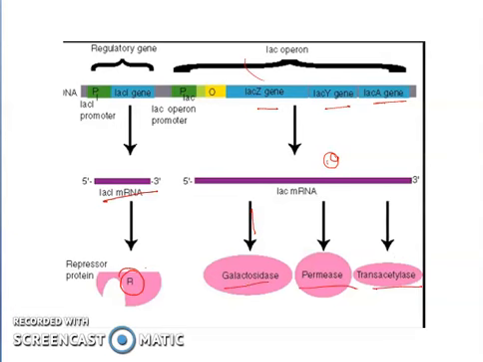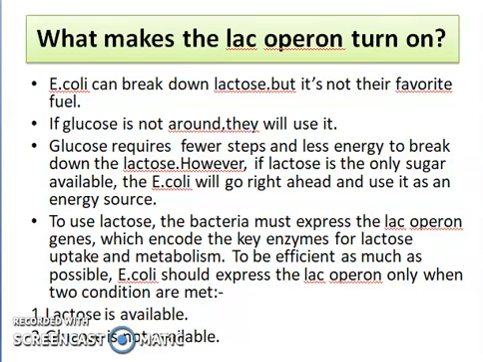Now in the next slide, we will see what makes the lac operon turn on, and during which phase the lac operon will be turned on. In the first point, we see that E. coli can break down lactose, but it is not its favorite fuel. What happens when lactose is present in the solution or in bacteria?